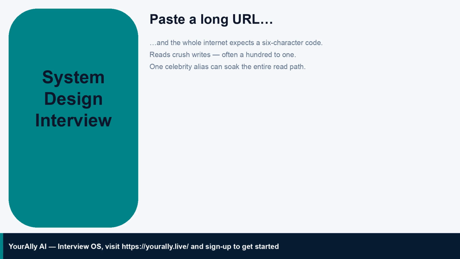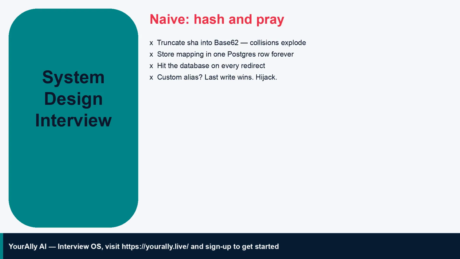Today we are going to learn URL shortener system design in about 10 minutes. Interview ready? Now picture someone pasting a giant tracking URL. They want a tiny code. Candidate shrugs: hash it, truncate to base 62, store the row, redirect from the database. So what happens? Truncation collisions show up. Two people race for a custom alias and the last write wins. Redirects get hijacked, and the celebrity key, one path, soaks the entire read QPS while your origin melts.